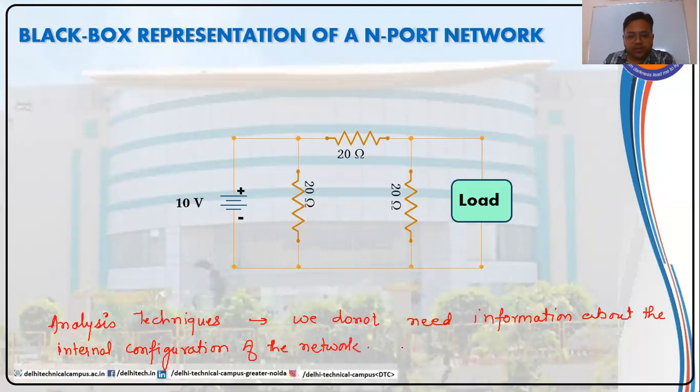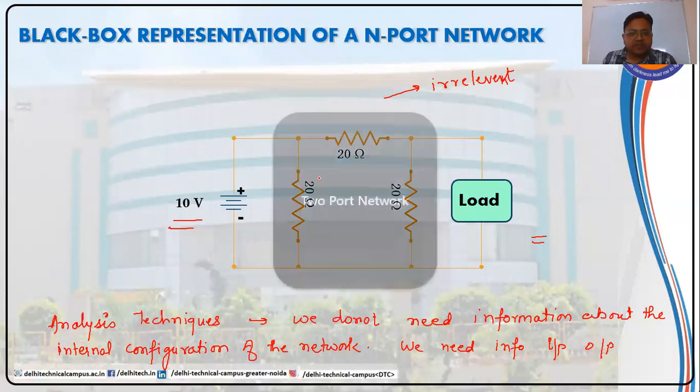We need information about the input to the circuit and the output of the circuit. So I need information about the input and the output, and all other information provided by the network is irrelevant to me. So we do not need this information.